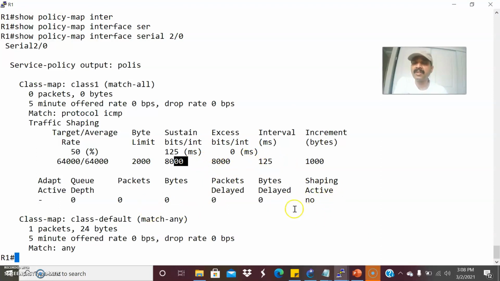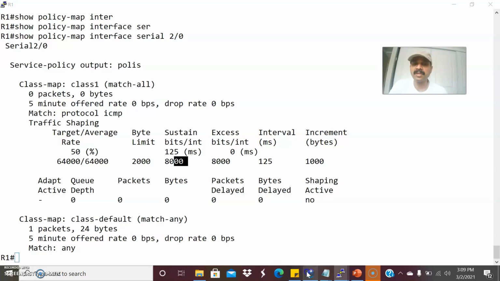So whenever the shaping becomes active, whenever it exceeds a certain bit rate, automatically it will start queuing or buffering the traffic in the buffer. So that is the purpose of shaping. So shaping always delays the excessive packets or the excessive bits. So it will always buffer the traffic to a certain bit rate. Once it exceeds a certain bit rate, automatically it will delay the packets and it will start queuing the packets in the buffer. So that is the purpose of shaping.